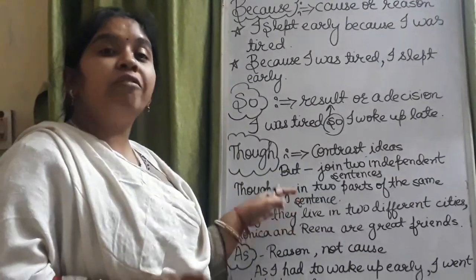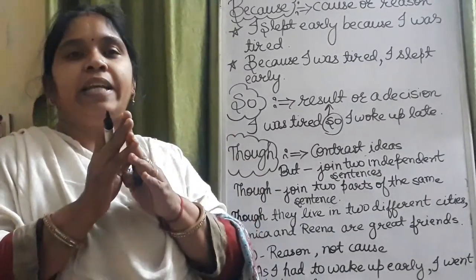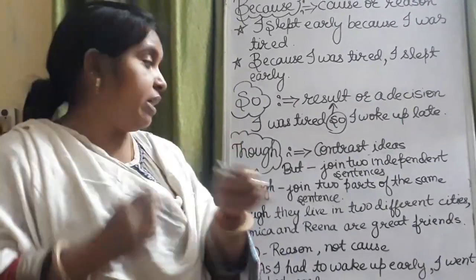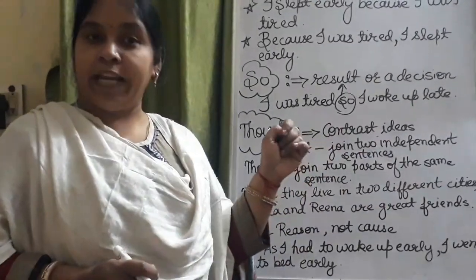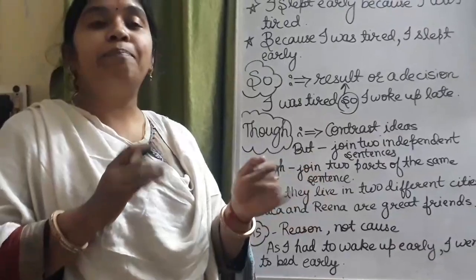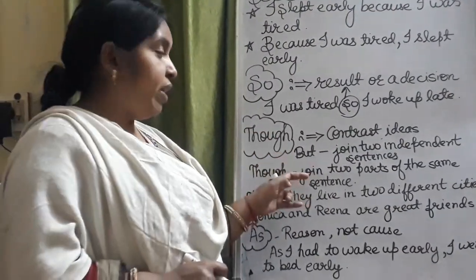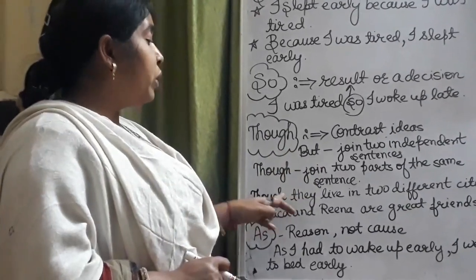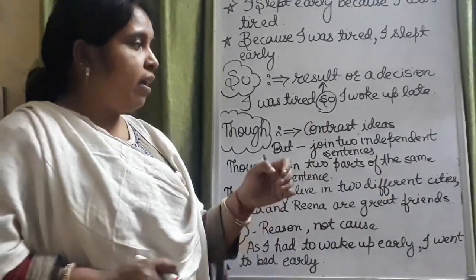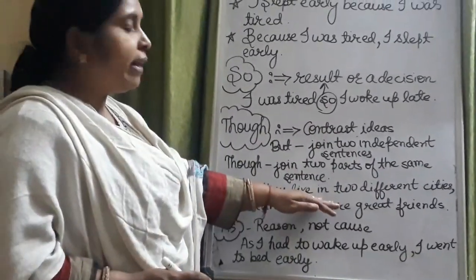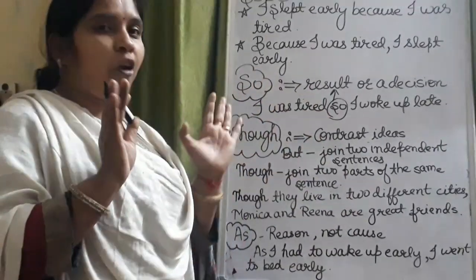And though we use when the two parts of a sentence depend on each other. Join two parts of the same sentence. It means both parts are dependent on each other. That time we use the conjunction though. We have an example also. Though they live in two different cities, that is my first part of the sentence.